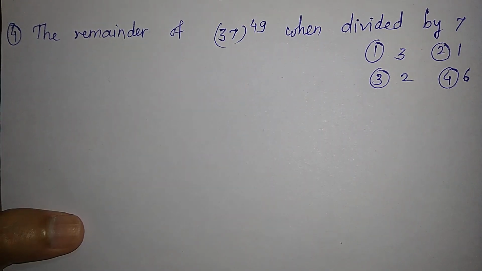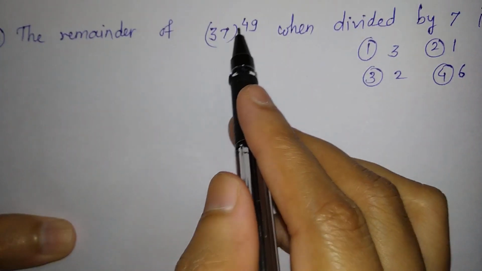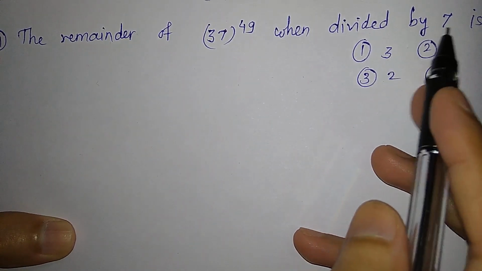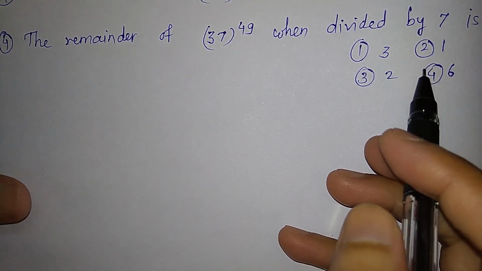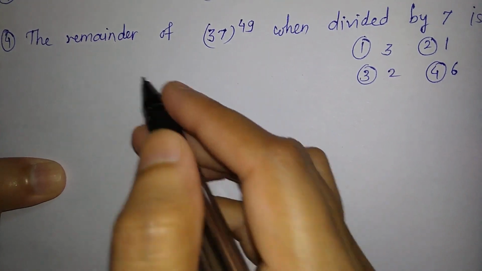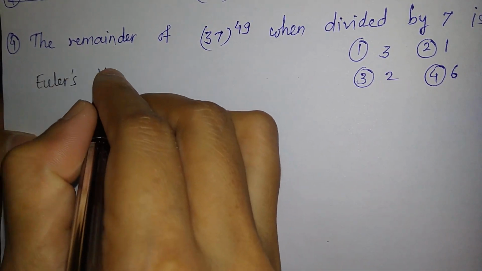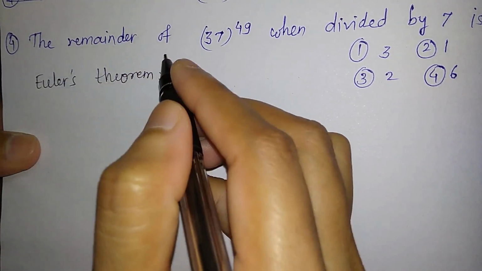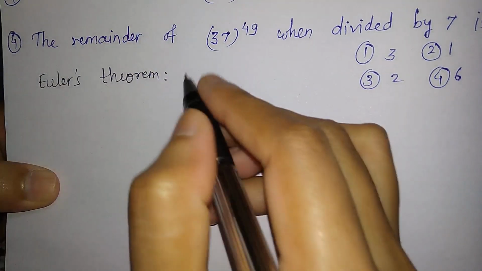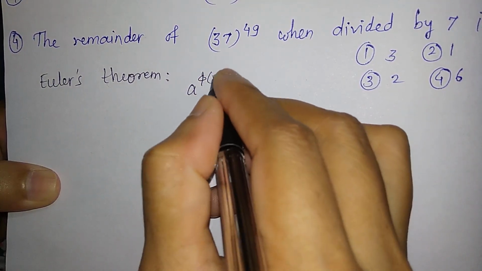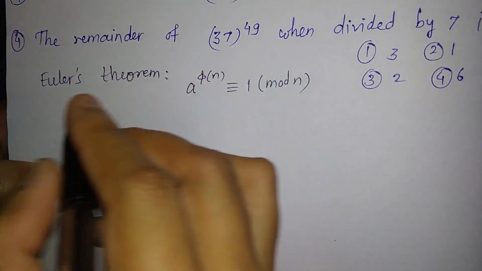Now let us solve another question. This is fourth question. The remainder of 37 raised to 49 when divided by 7 is, the options are 3, 1, 2 and 6. So to solve this question, we will need Euler's theorem. By this theorem, a raised to phi of n is congruent to 1 mod n, where